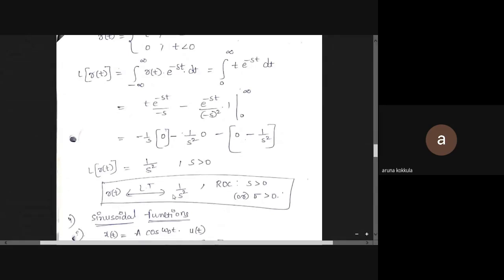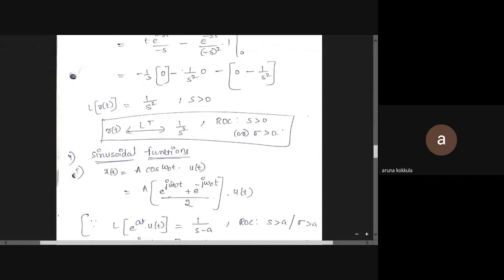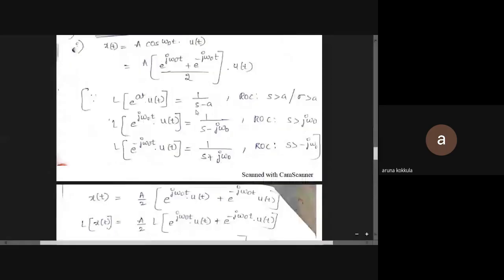The next problem is the Laplace transform of sinusoidal functions, that is, cos(omega naught t) u(t). Try to expand cos(omega naught t) u(t) by using Euler's formula. The Laplace transform of e^(j omega naught t) u(t) is equal to 1/(s minus j omega naught), and the ROC is real part of s greater than 0.